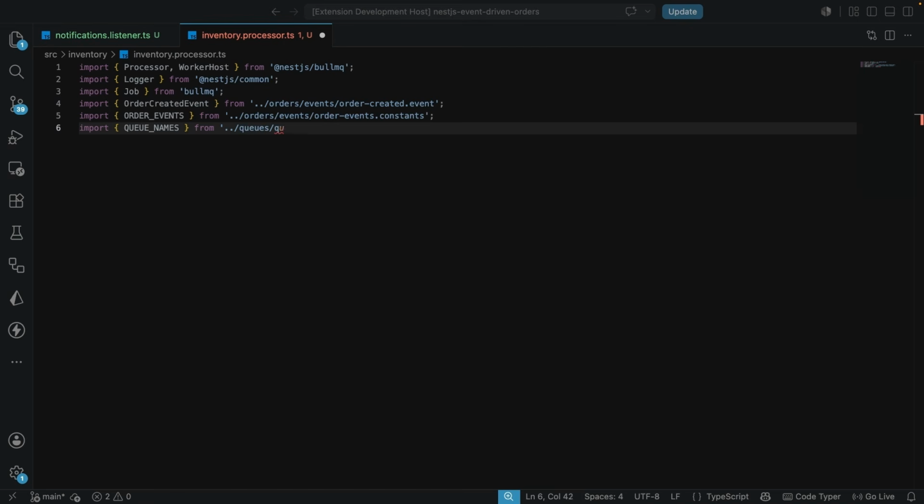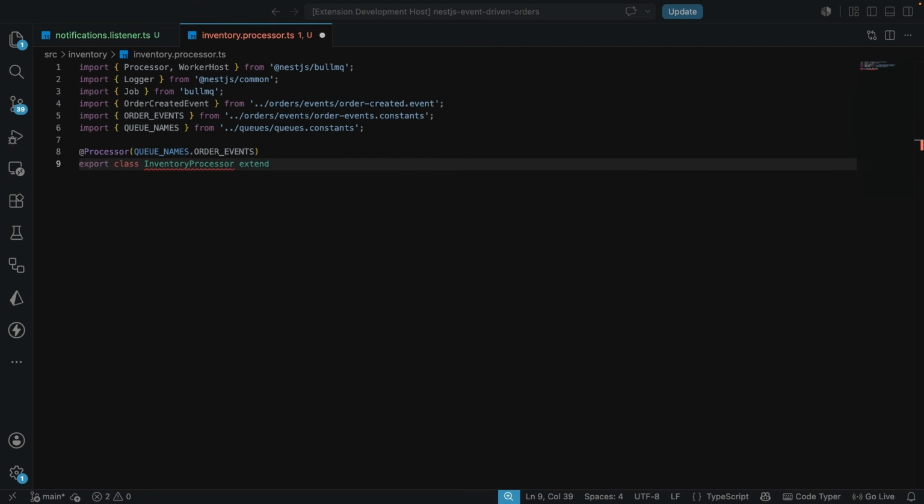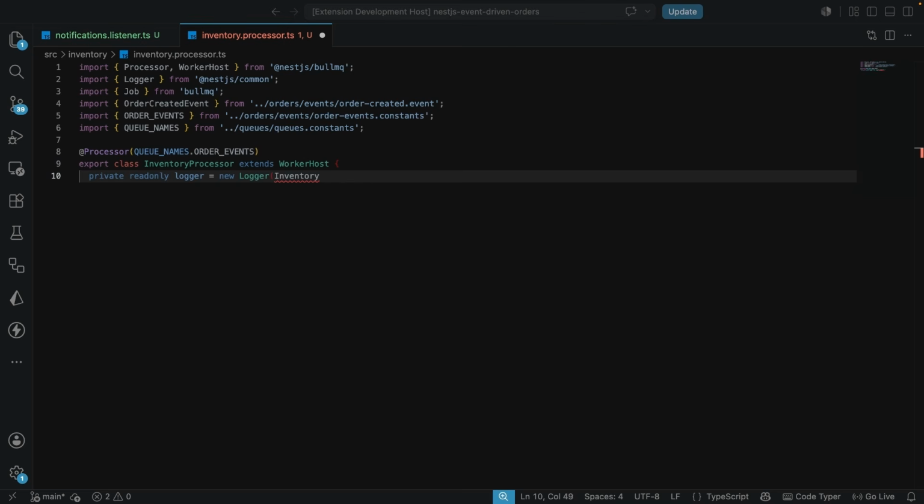Now we have the respective imports that we need. We are going to mark this class as a processor, which I'll explain soon. So here we're going to have the processor, and here we're going to give this a QueueNames.ORDER_EVENT. And here we're going to export the class InventoryProcessor, which extends the WorkerHost. And in this class, we're going to have our logger, which is equal to new Logger, where we pass the InventoryProcessor name.